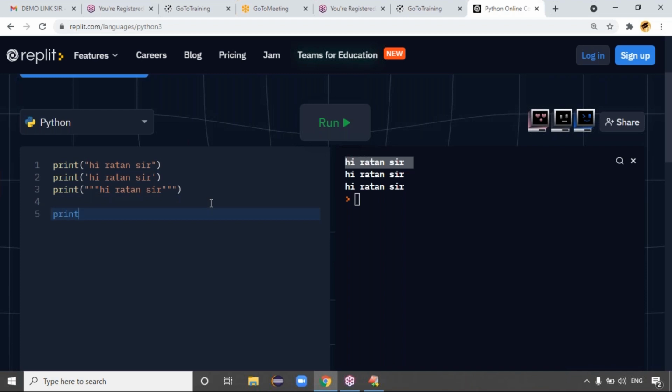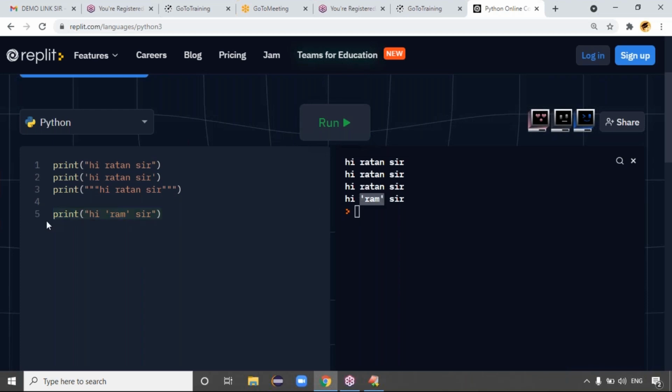But see, the point is, if you take a print statement here and declare the string in double quotes, for example, "Hi Ram sir, I took the data." If the string is in double quotes, in the middle, if you want, you can put single quotes. Yes, if the string is in double quotes, in the middle of the string you can put single quotes, right? It's not a problem. Just run this code, guys. So you can put the single quotes, it's not a problem.